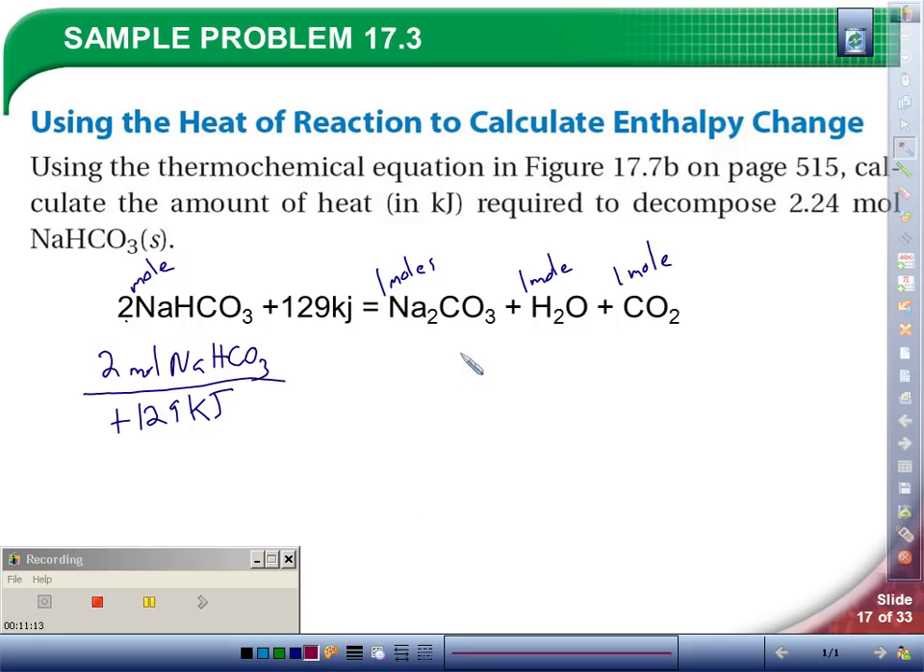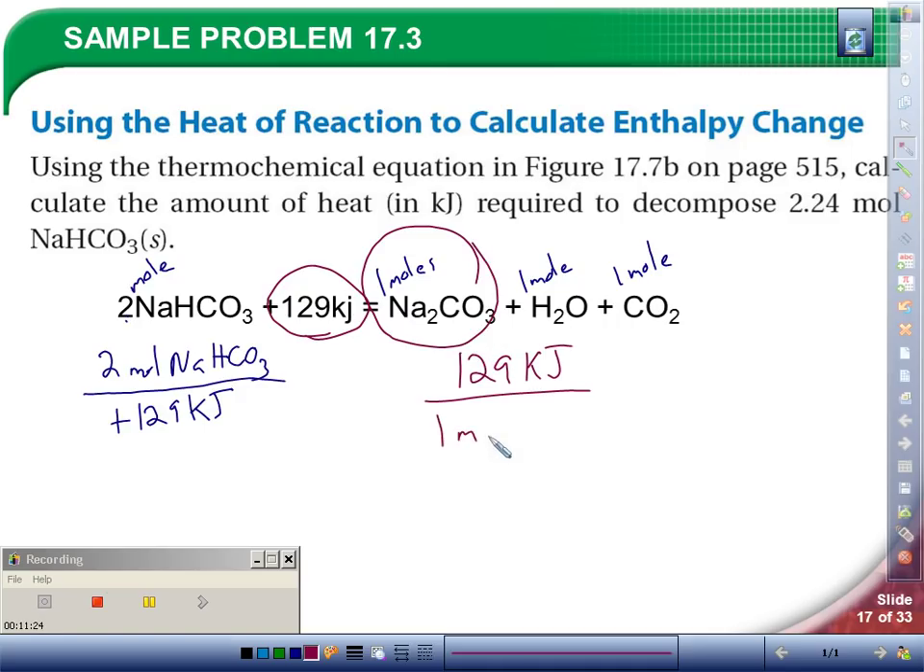I could say, okay, well, if I have 129 kilojoules here, well, then I have 1 mole of this stuff. Okay, that's the ratio that these things react in, and I could put any of these things for my fraction. Alright, so let's look at this problem.